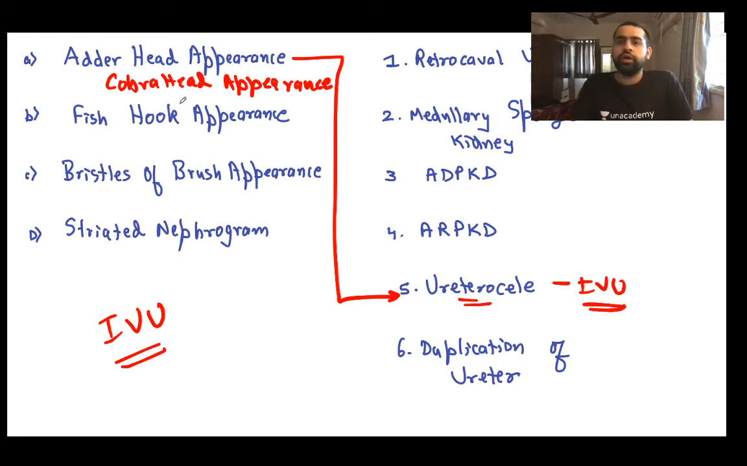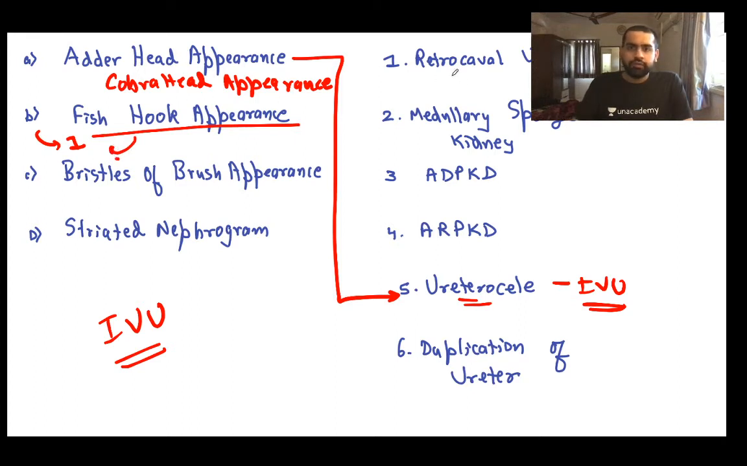Where do you get this fishhook appearance? Can you please tell me? What about B, guys? Let us first talk about B, then we'll move on to C and D. So where do you get this fishhook appearance? Indrani is saying that B is 1. Well, in fact B is for 1, that is retrocaval ureter. Please understand, fishhook appearance is matched with 1, that is a retrocaval ureter.